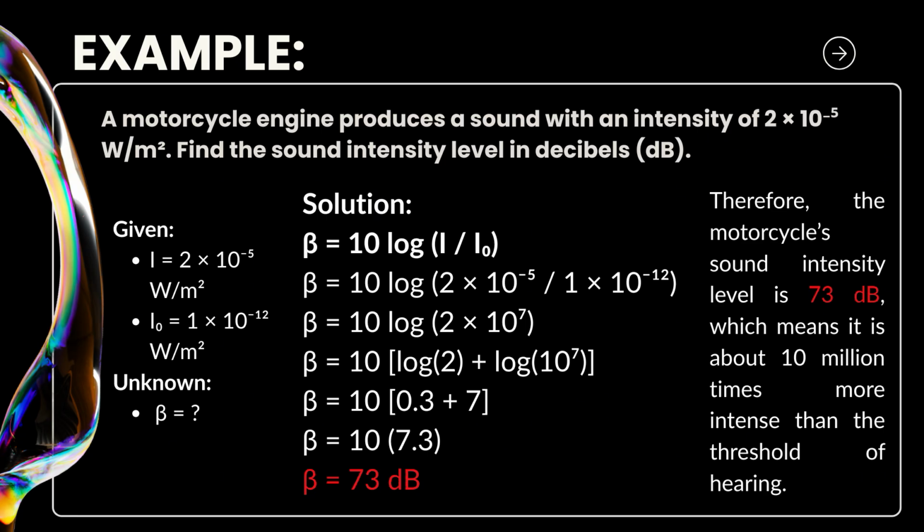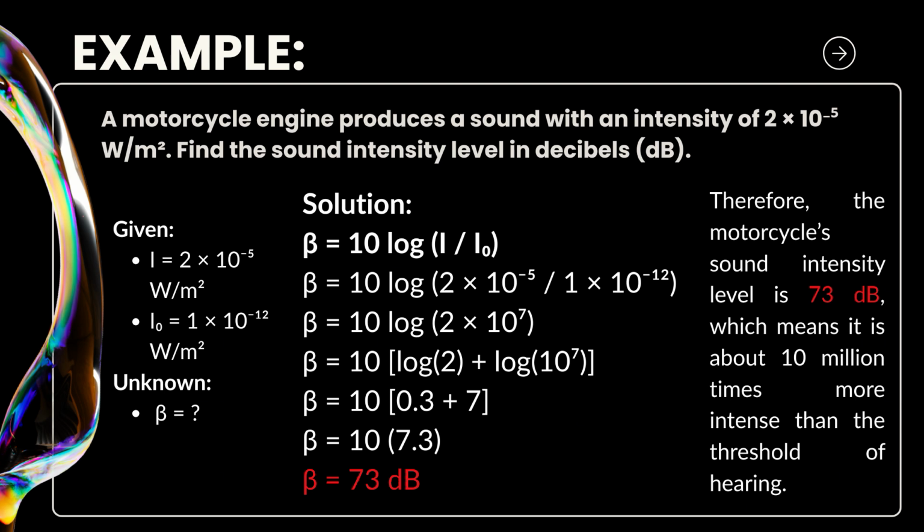That becomes 10 times the quantity 0.3 plus 7. Adding 0.3 and 7 gives 7.3, so it becomes 10 times 7.3. The answer is 73 decibels.